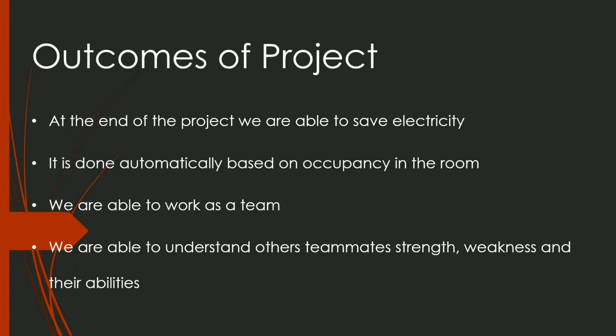Let's see the outcomes of the project. The first one is the main aim of our project is to save energy. Another one is we can save energy automatically with the help of occupancy. Next is another general outcome of our project: we are able to work in a team, and also we share our knowledge with each other and know each other very well. Also we know each other's strengths, weaknesses and abilities.